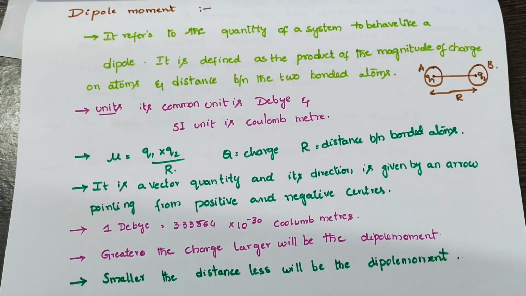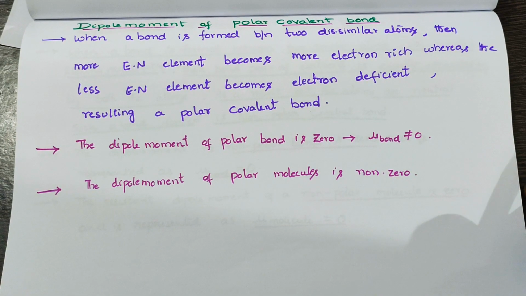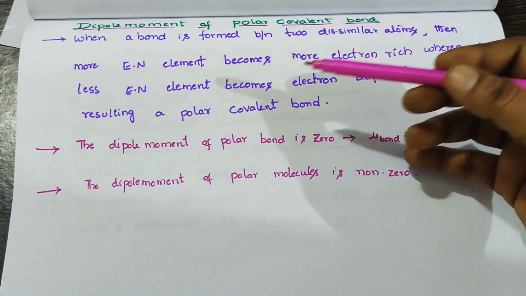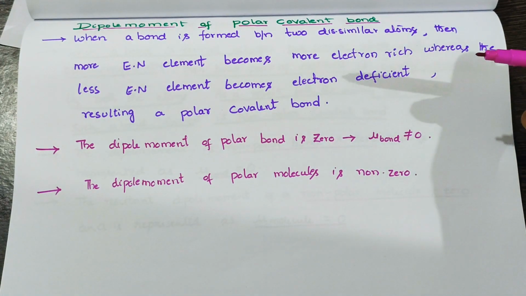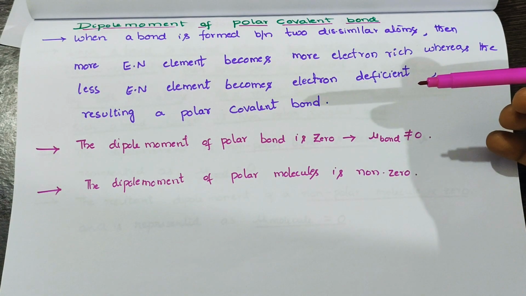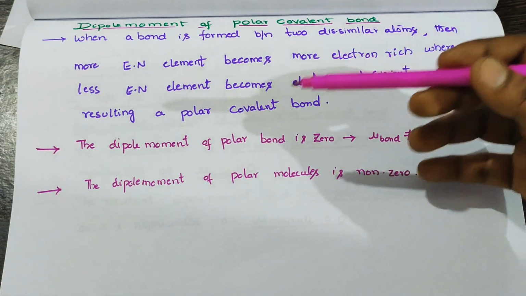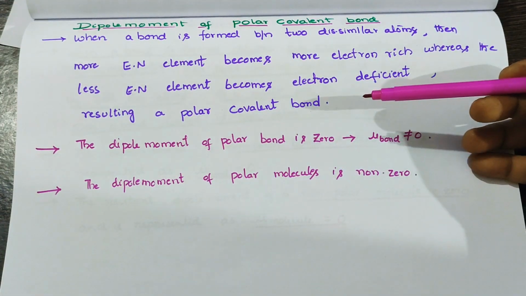And next one is the dipole moment of polar covalent bonds. When a bond is formed between two dissimilar atoms, the more electronegative element becomes electron rich, whereas the less electronegative element becomes electron deficient, resulting in a polar covalent bond.